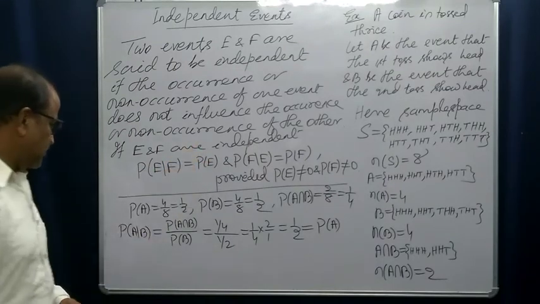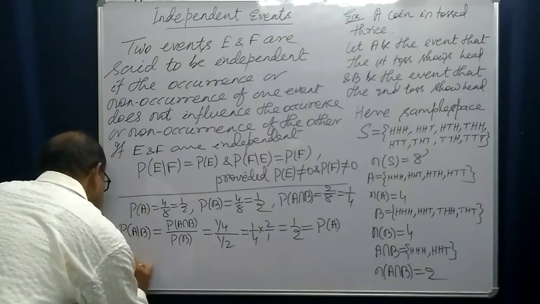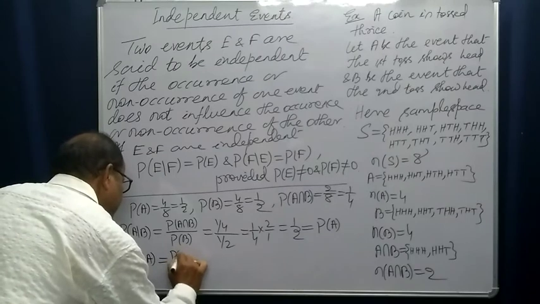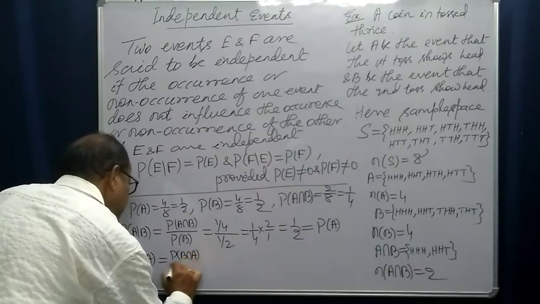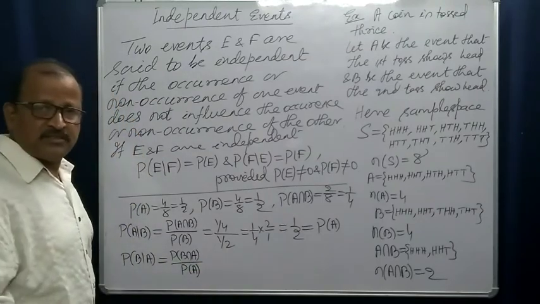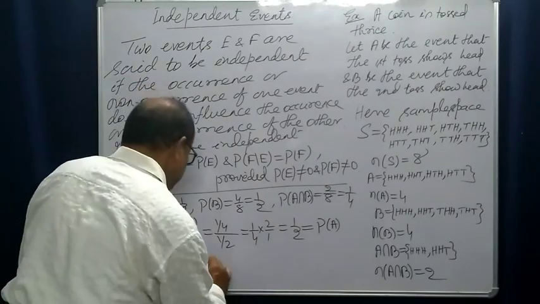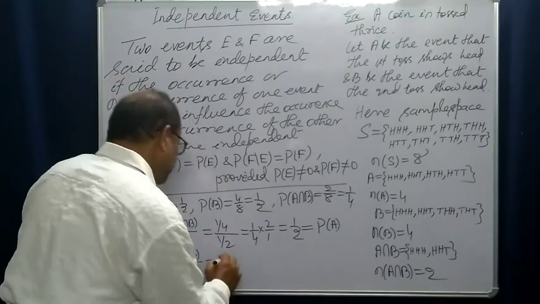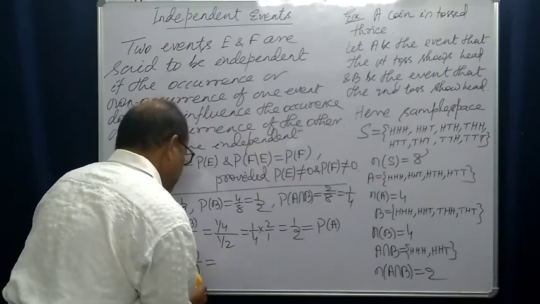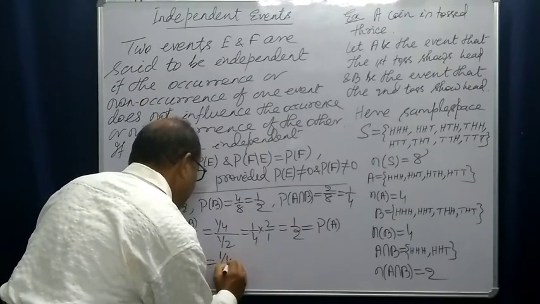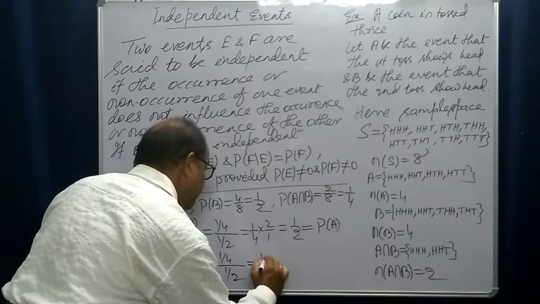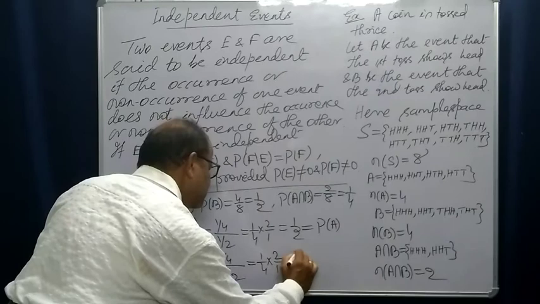And the other one, let us take probability of B condition A. This is probability of B intersection A by probability of A. A intersection B is same as B intersection A. So this is equal to 1 by 4 division 1 by 2, that is 1 by 4 into 2 by 1, that is also 1 by 2.